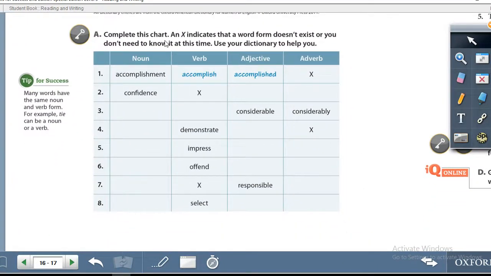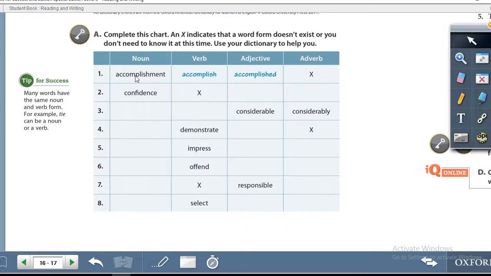Exercise A, complete this chart. An X indicates that a word form doesn't exist or you don't need to know it at this time. Use your dictionary to help you. So basically in this entire block, they have 4 columns: noun, verb, adjective and adverb. If you feel the word doesn't belong, you will put an X next to it.